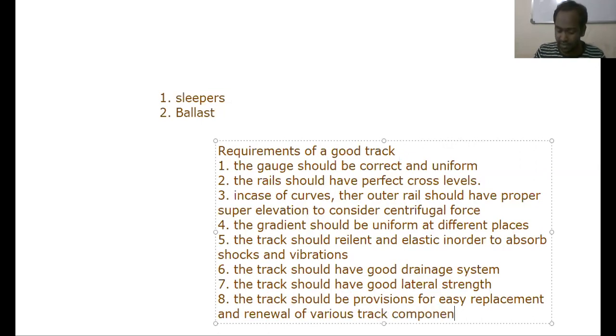This is one of the important requirements, because the track should have provisions for easy replacement and renewal of its various components.